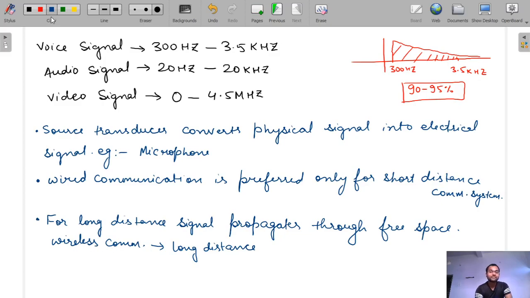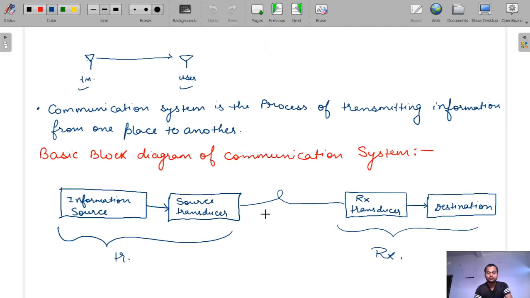And what does the receiver transducer do? We have seen here the components like the source transducer and the receiver transducer.